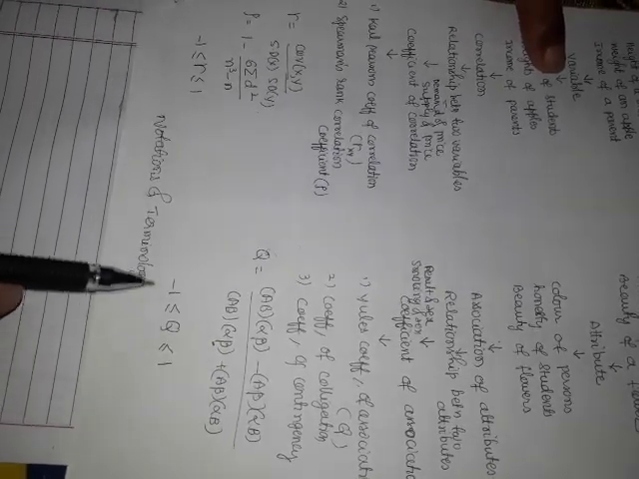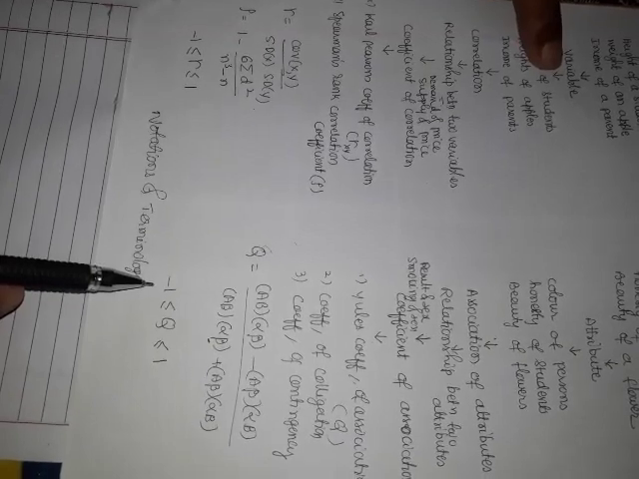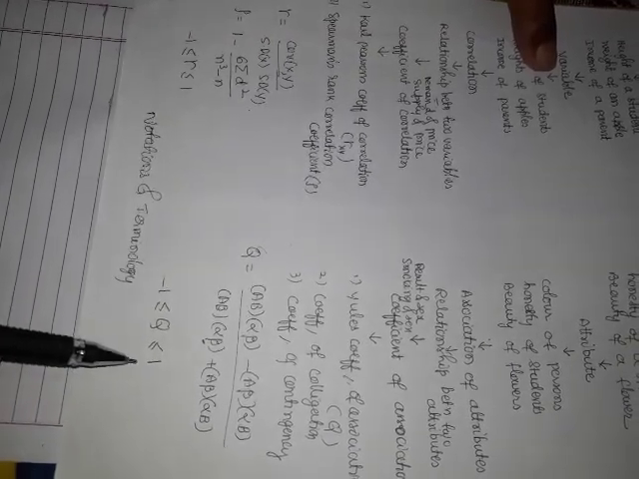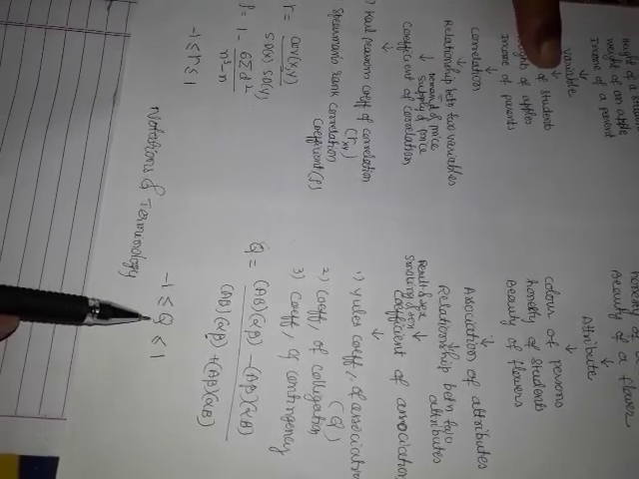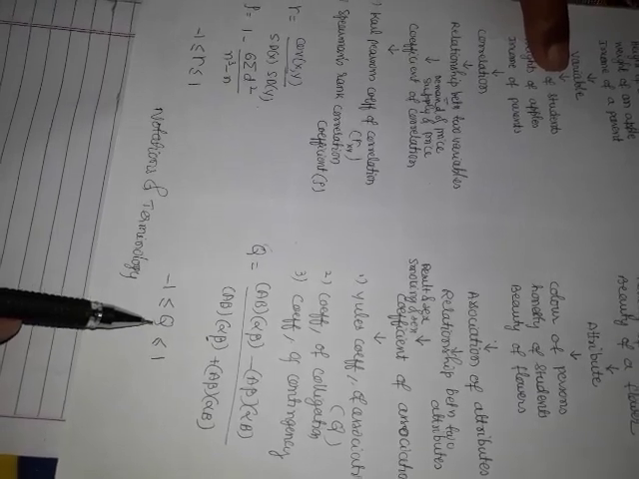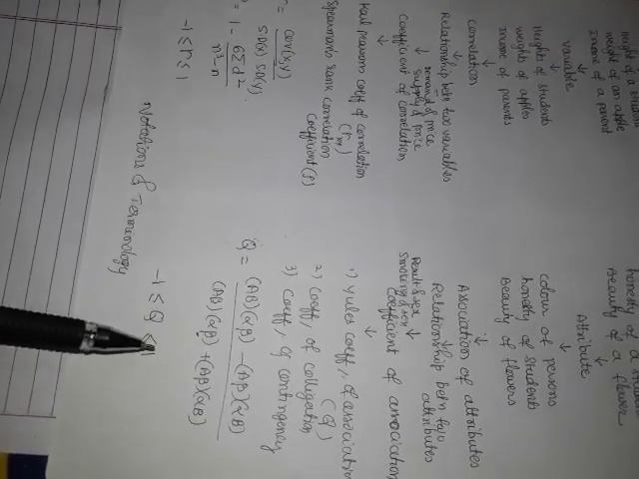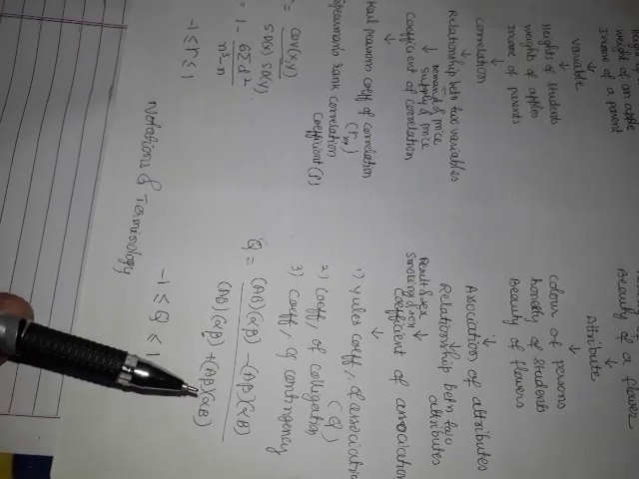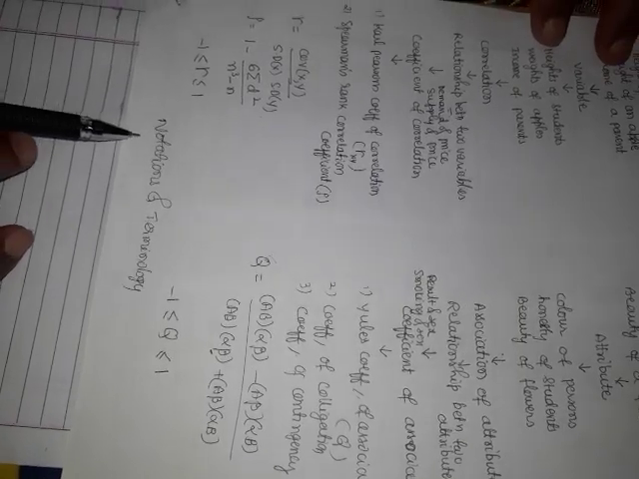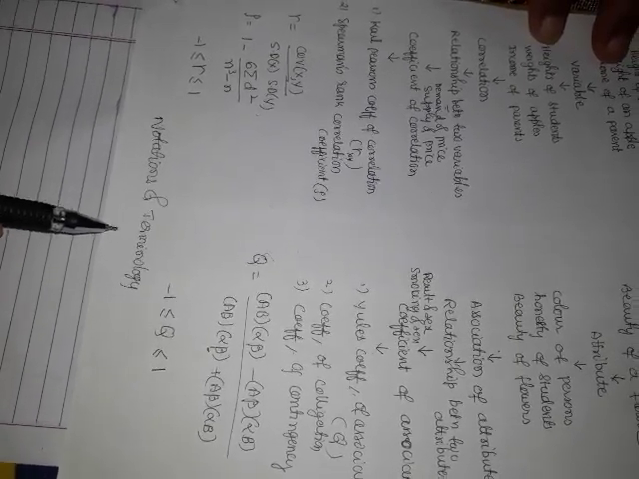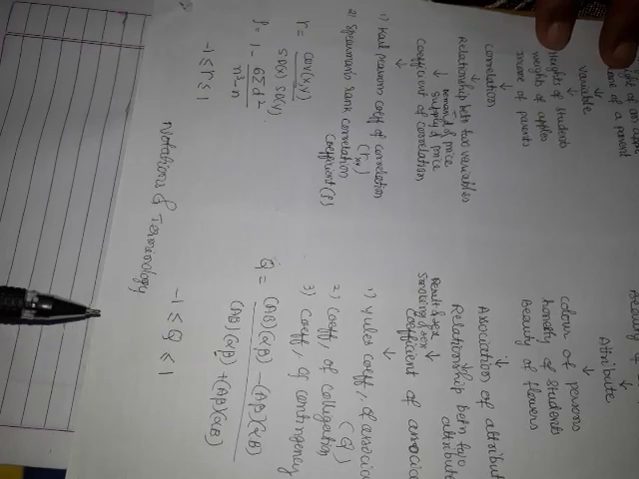If Q is a positive value, there is positive association. If Q is a negative value, there is negative association. If Q is equal to minus 1, there is perfect negative association. If Q is equal to plus 1, there is perfect positive association. If Q is equal to 0, there is no association. So this is the comparative study of correlation and association. In the next class, we shall discuss the notations and terminologies used in association of attributes. Thank you.